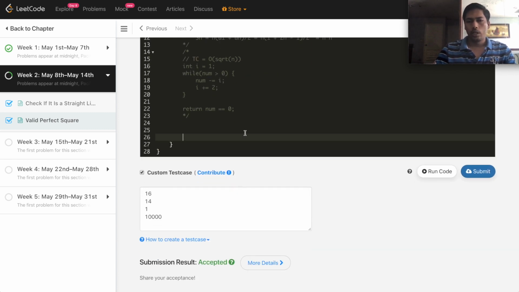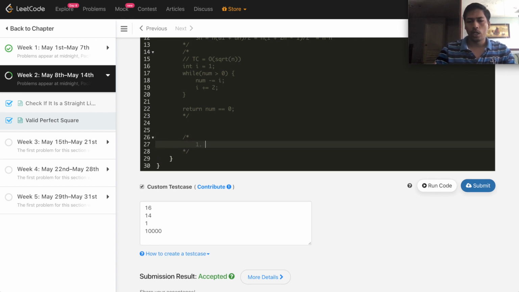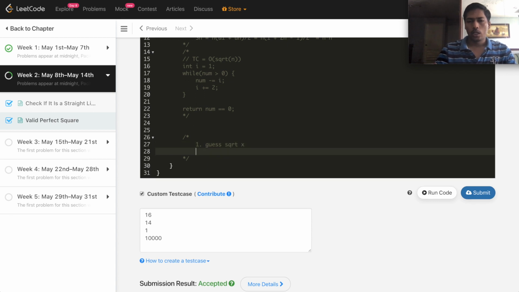Another approach is the very famous, well-known Newton approach. In the Newton approach, step 1, we guess a square root x. Step 2, we update that square root as x plus num divided by that guessed square root, the whole divided by 2.